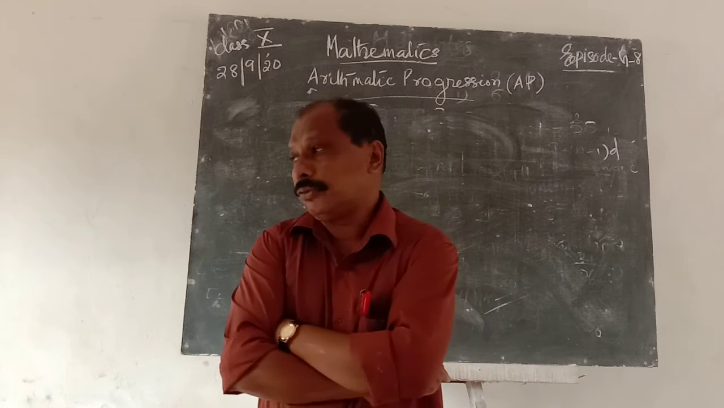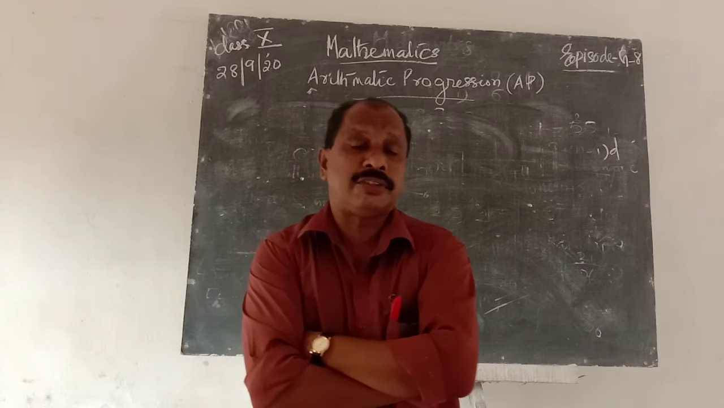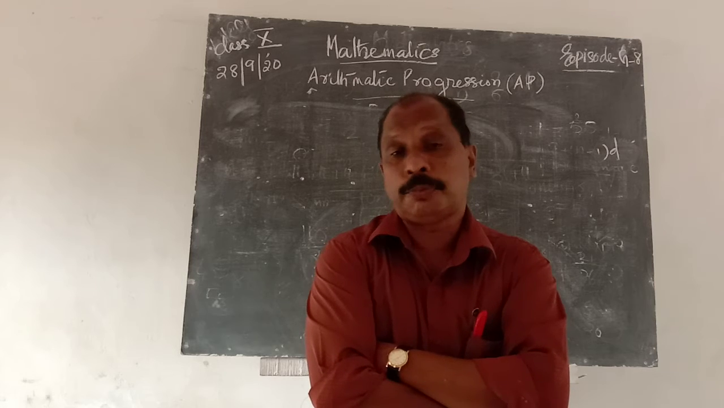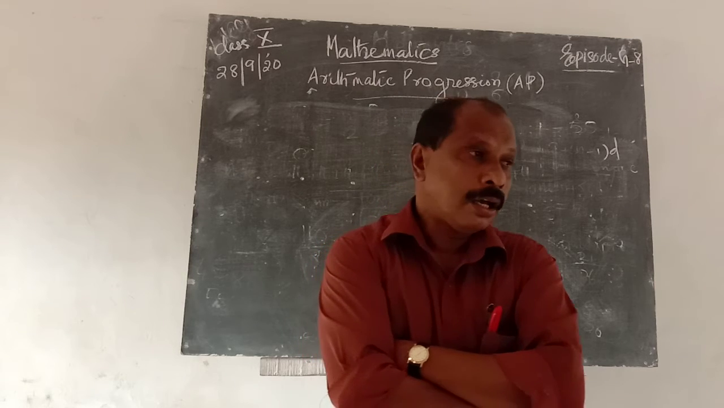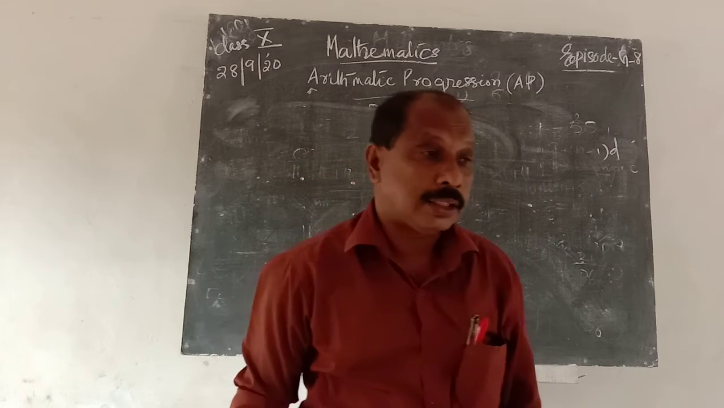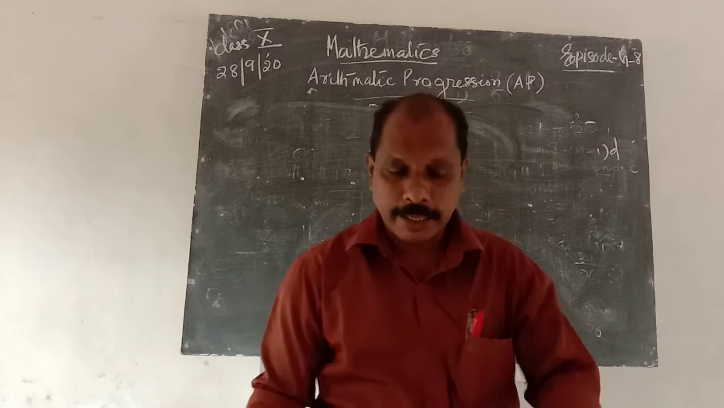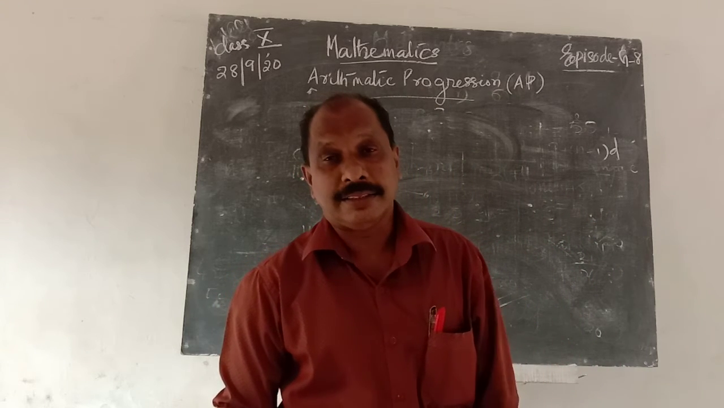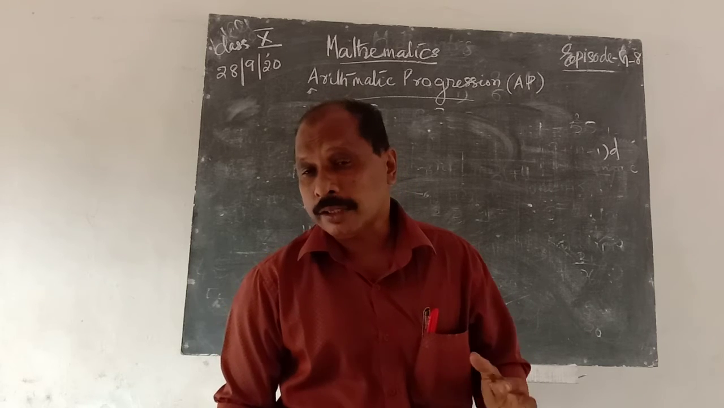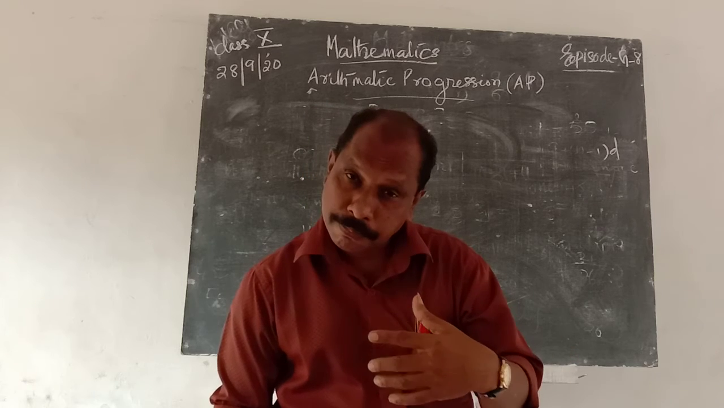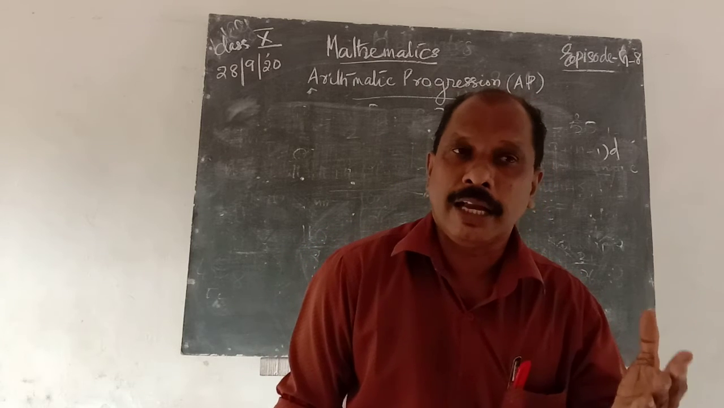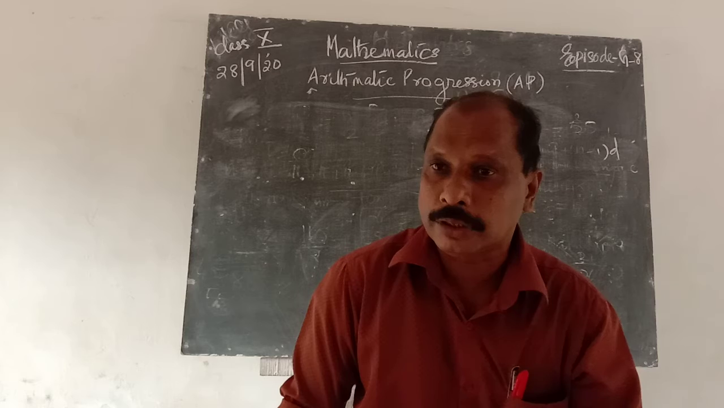Let us consider the notation: the first term is small a, that is a1. The suffix 1 denotes the position of that term, and small d is the common difference. Therefore, the second term a2 is a plus d. The third term a3 is a plus 2d, that is a plus d plus d. The fourth term is a plus 3d, that is a4 is a plus 4 minus 1, that is 3d.